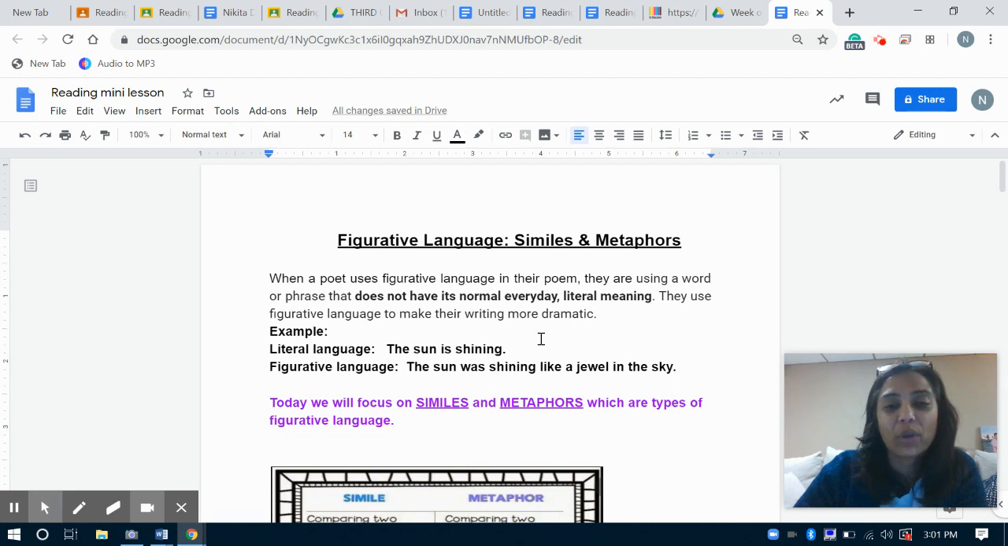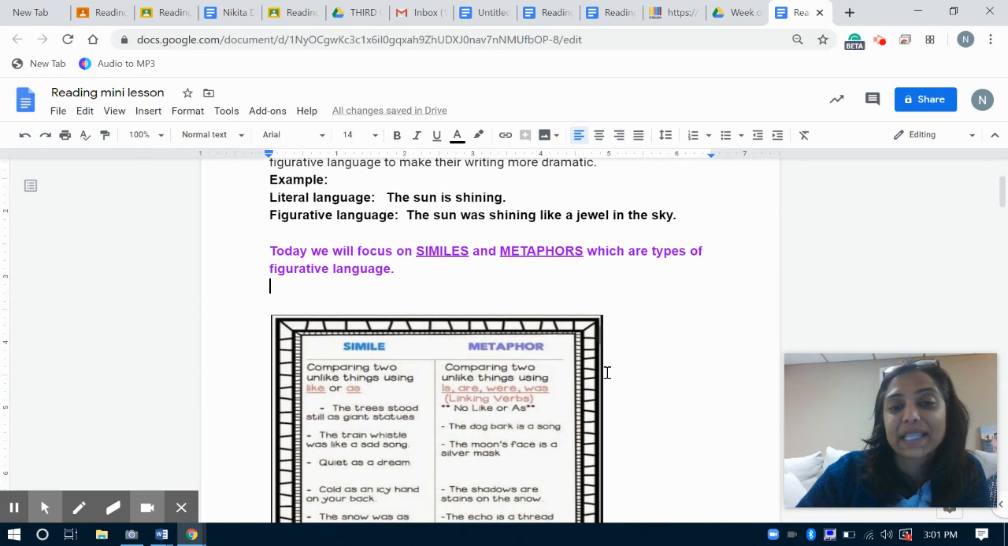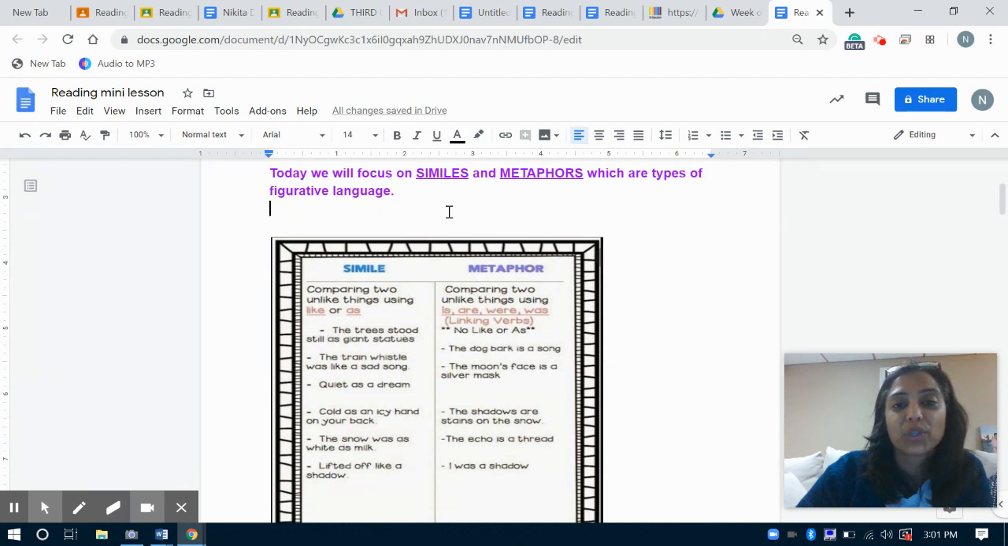Do you see how we went from the sun is shining to the sun was shining like a jewel in the sky? And it sounds a little bit more interesting. We can kind of see what the sun might look like. It's sparkling like a jewel. And that is how we use figurative language. That's a simple way to show it to you. Today, we're going to look at similes and metaphors. And so this word is similes and this word is metaphors.